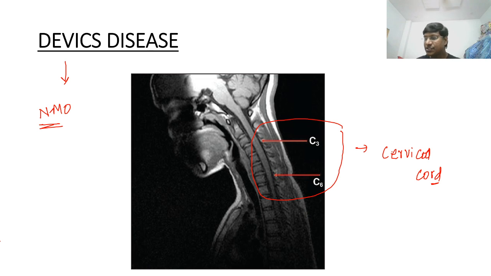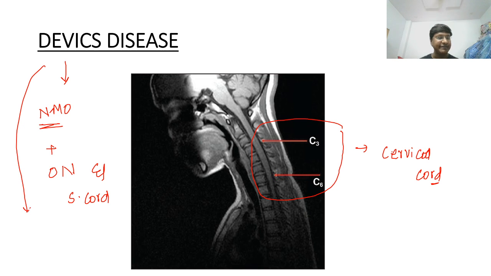Mainly there will be involvement of your cervical spinal cord, and in these individuals there will be involvement of even the optic nerve and spinal cord. These individuals will have a malignant course.